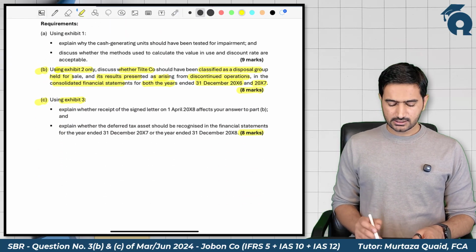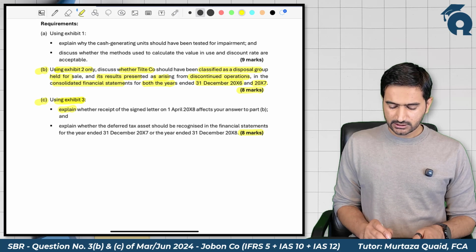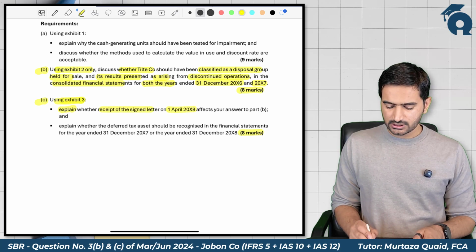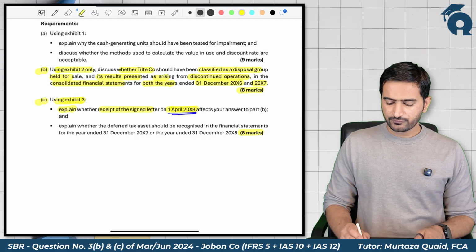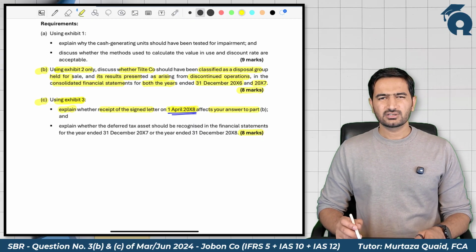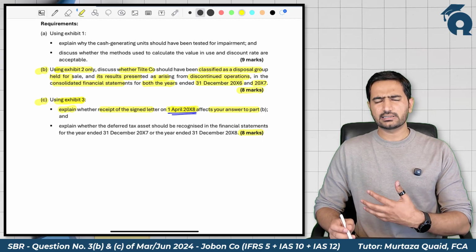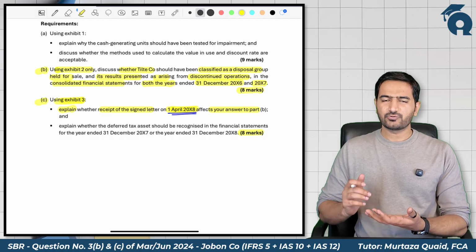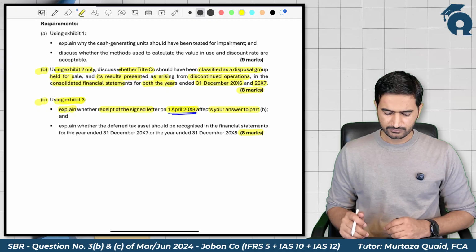Part C requires us, using Exhibit 3, to explain whether the receipt of the signed letter on 1st April 2008 affects your answer to part B. So there might be some information about a signed letter in Exhibit 3, and based on that letter we have to conclude whether our answer under part B would remain the same or change.